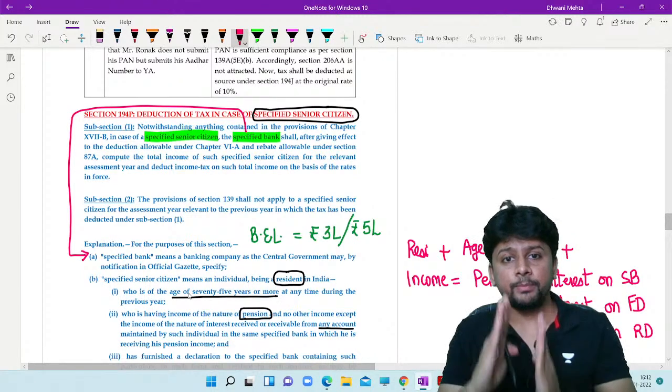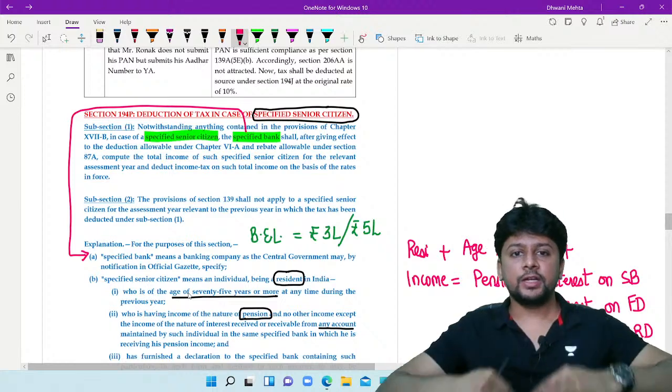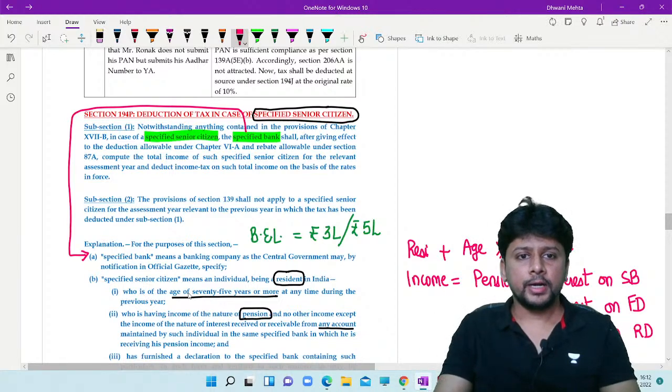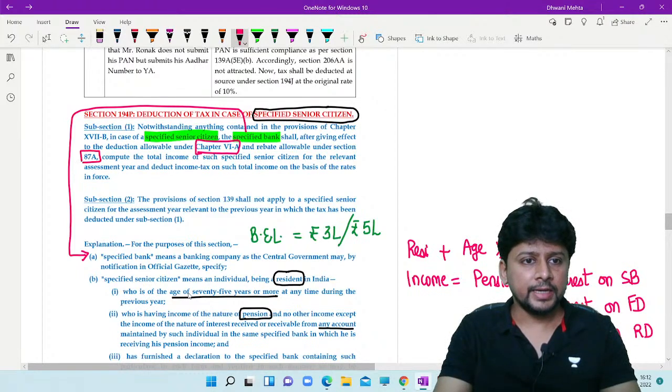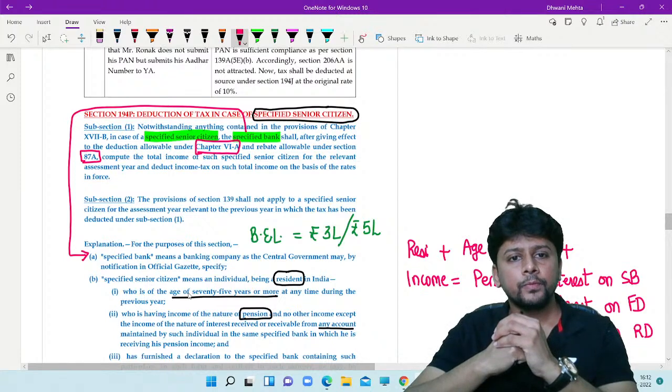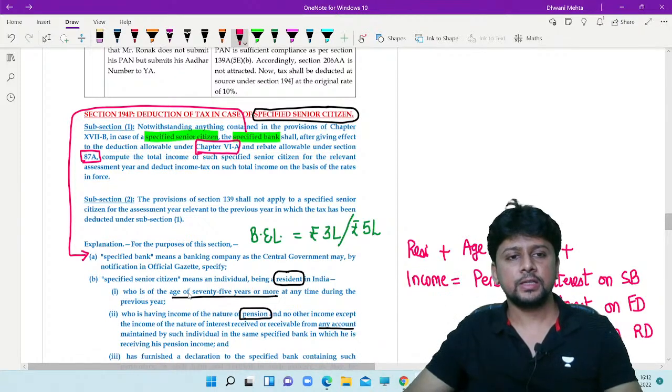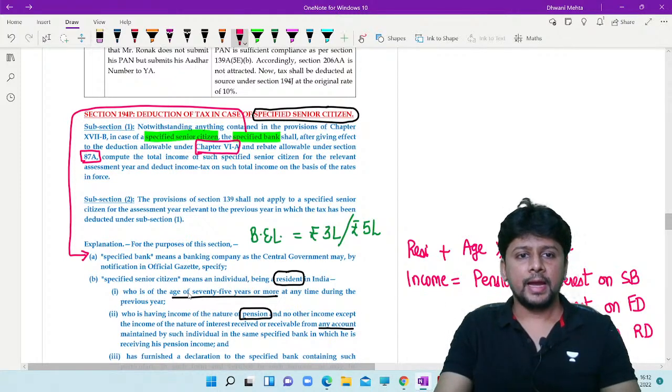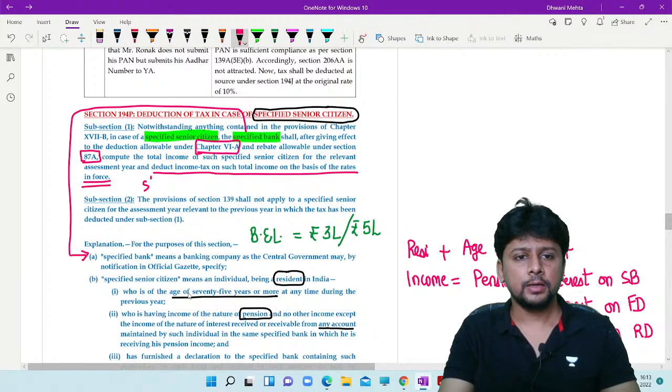The specified bank shall, after giving effect to the deduction allowable under Chapter 6A and rebate allowable under Section 87A, compute the total income of this specified senior citizen for the relevant year and deduct income tax on such total income on the basis of rates in force. So basically, TDS will be done according to slab rates.